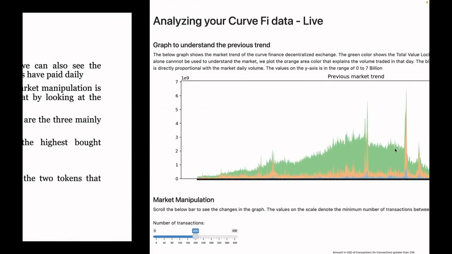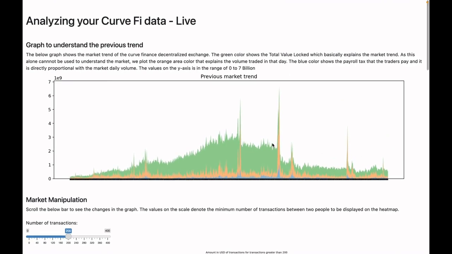Okay, insights. Let me just show you the live dashboard that I've also created. I've done this with the help of Shiny, which is an R package, but recently also released in Python. The first thing I looked at is the market trend, and one of the variables we had in the data set to analyze it was TVL, which is total value locked.